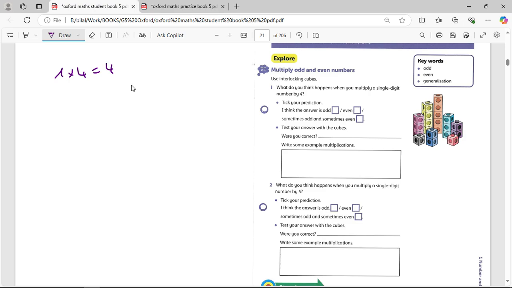So if you knew the table of 4, you would answer directly. 2 times 4, it gives me 8. 3 times 4 gives me 12. 4 times 4, that's 16. So I'm going to check the numbers 4, 8, 12. All of them are even numbers because all of them can be divided by 2. Okay, so the answer is even. By the way, it's much simpler than this. Just identify the number. Is it an odd number? Is it an even number?